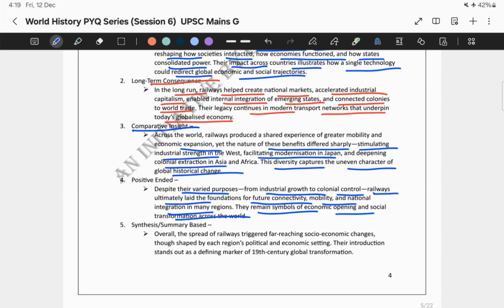So, why does this particular approach work? Because you are ending your answer on a forward-looking, optimistic note. So that's why this particular approach also works over here.